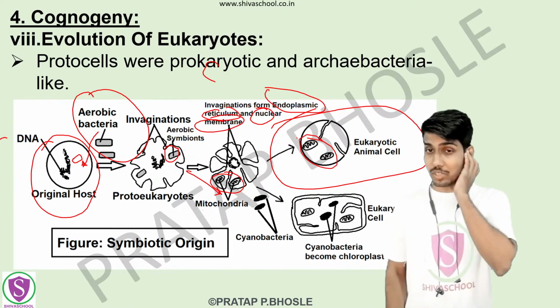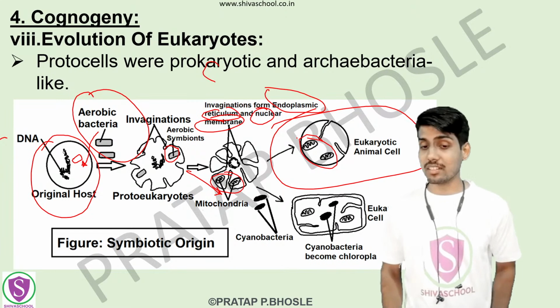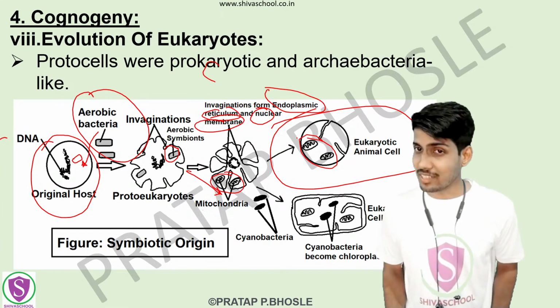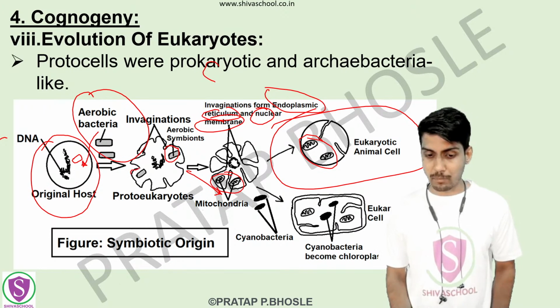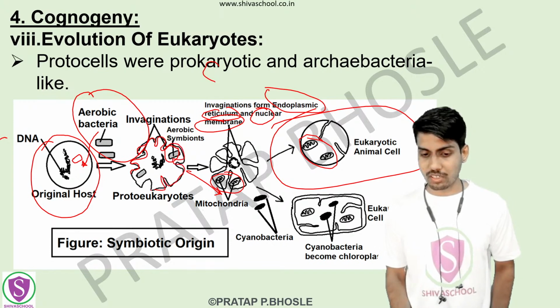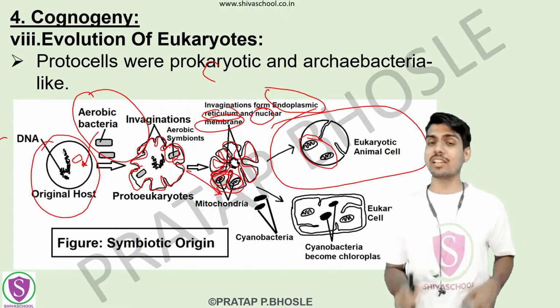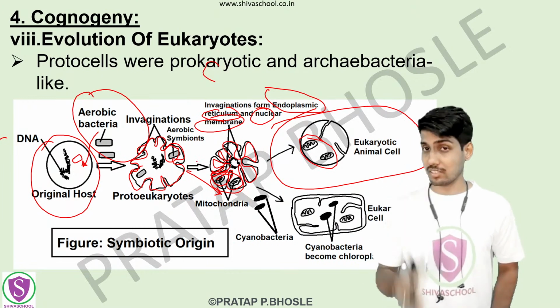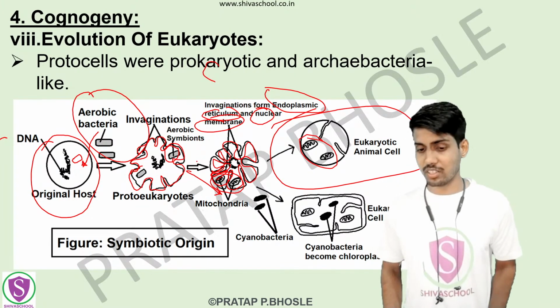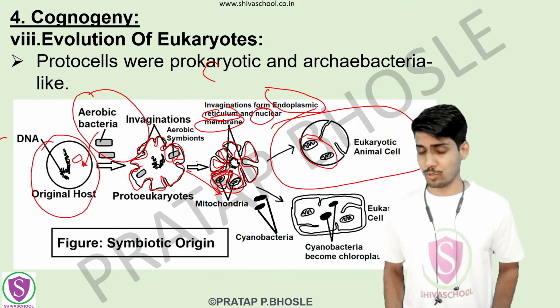So these membranes, from where are these membranes formed? See, here you can see, this was the host cell, and this host cell's cell membrane started to invaginate internally. Now these invaginations lead to the formation of the nuclear membrane and even the endoplasmic reticulum structures also. And different intracellular structures were given birth by this same membrane, and from this same membrane different organelles formed.